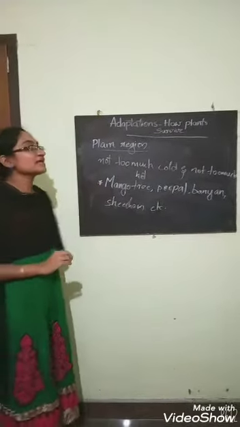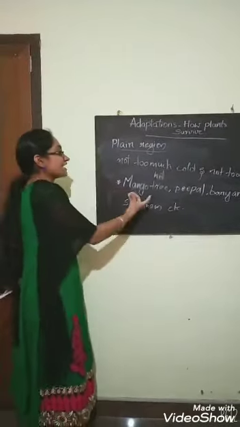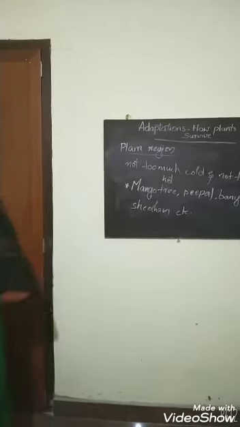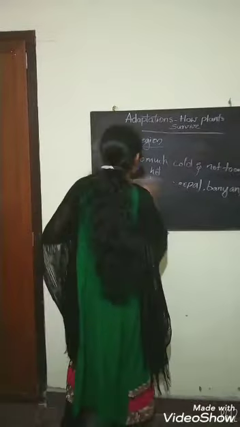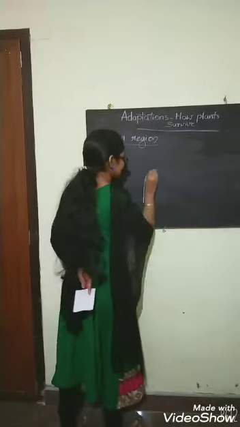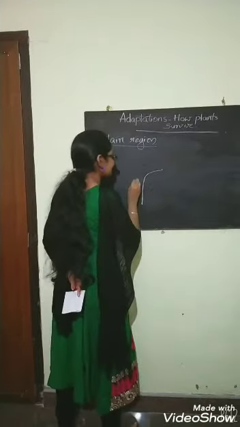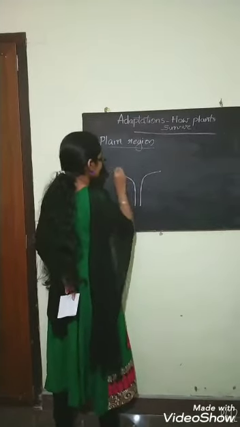Now we have to look at what adaptations these plants have to live in this plain region.